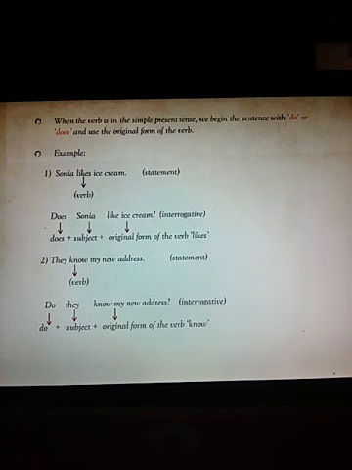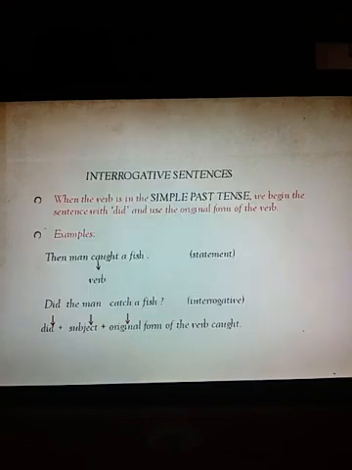Okay. They know my new address. This is a statement. And how do you change it into interrogative? You are supposed to first keep in your mind, first of all, you change it into negative. They do not know my new address. Then bring this do in front. Do they know my new address? Okay. Do plus subject plus original form of the verb.